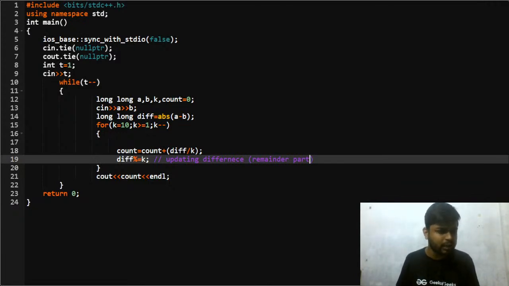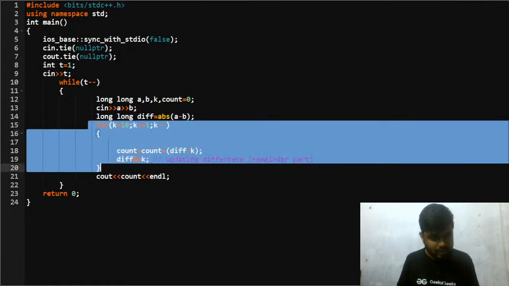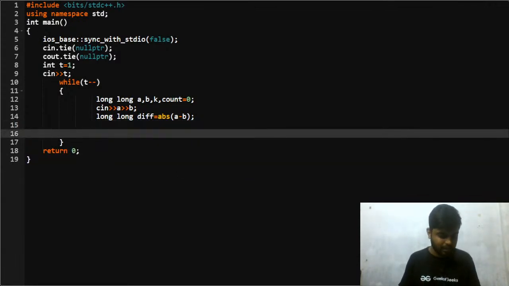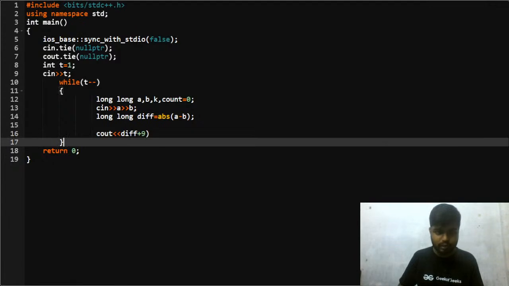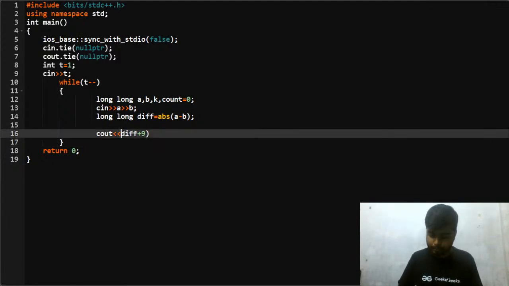And another thing that we can do for this problem, let me show you some magic part, or not a magic part but some basic observation. So what you can do is you can take the difference, add 9 to it, and then you can divide it by 10.